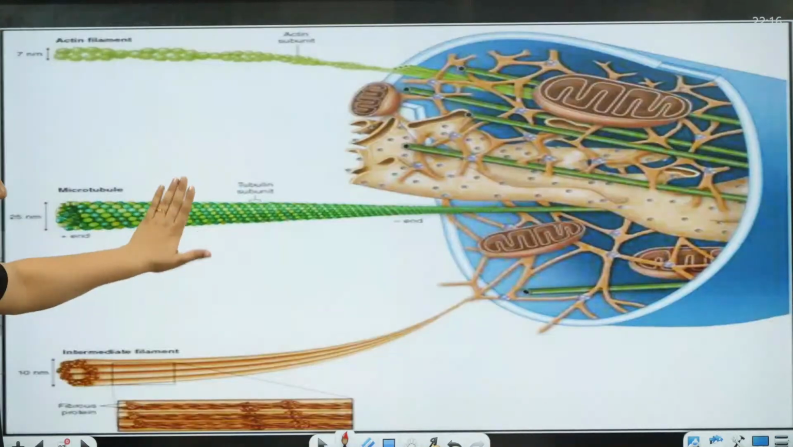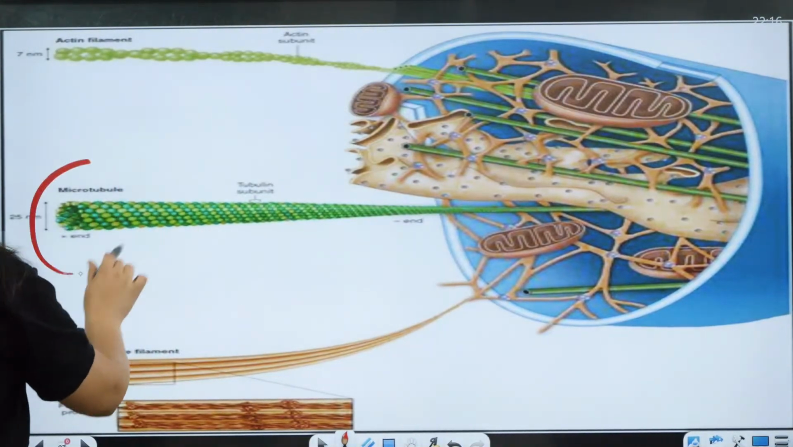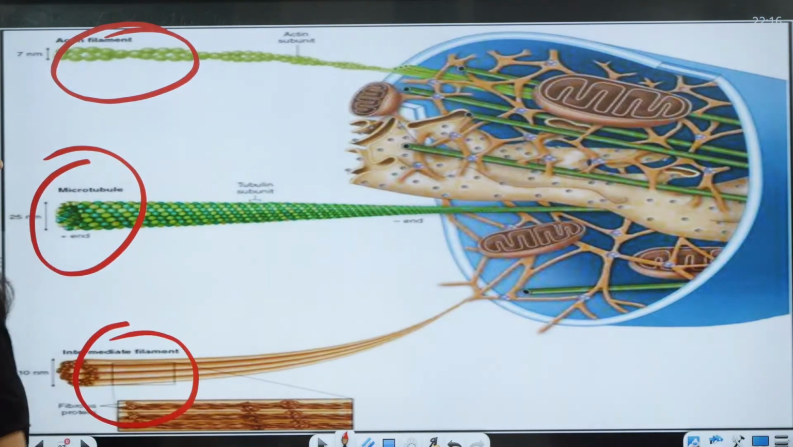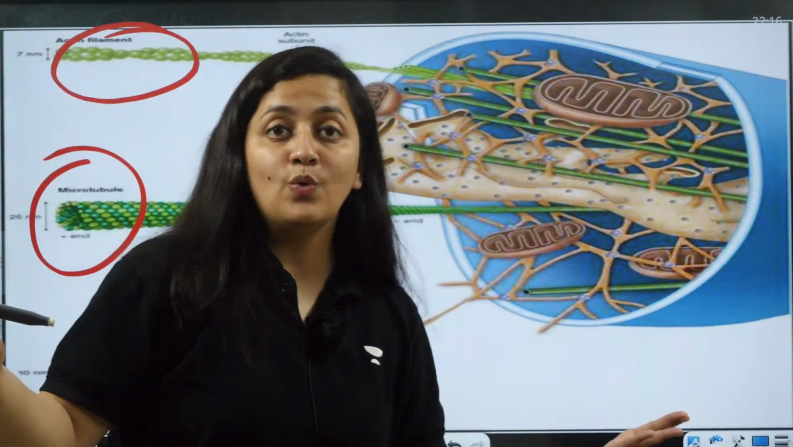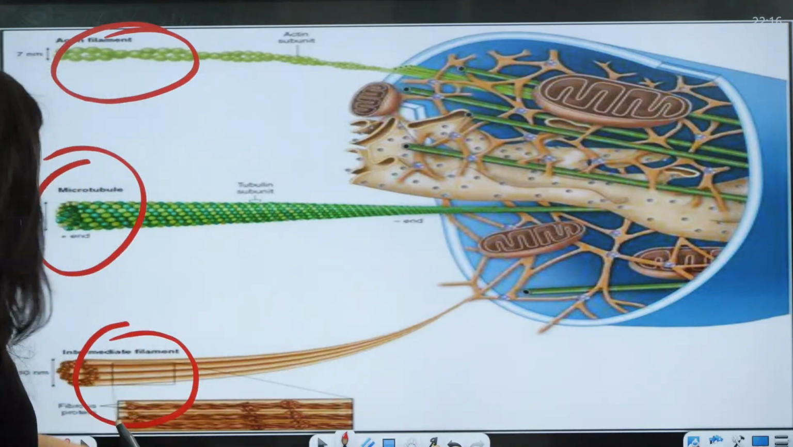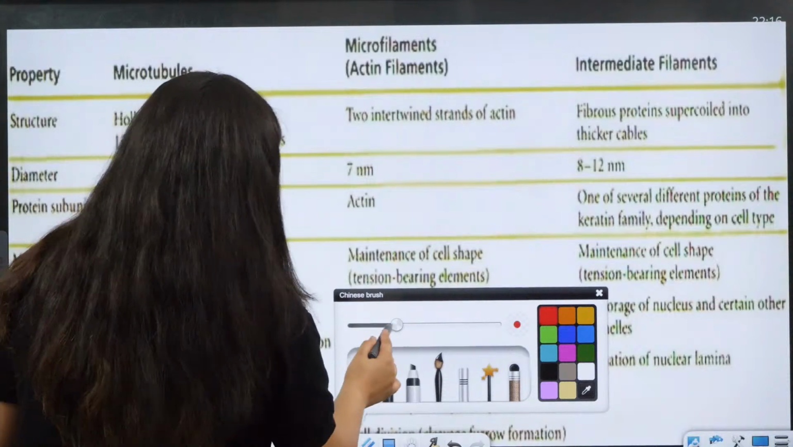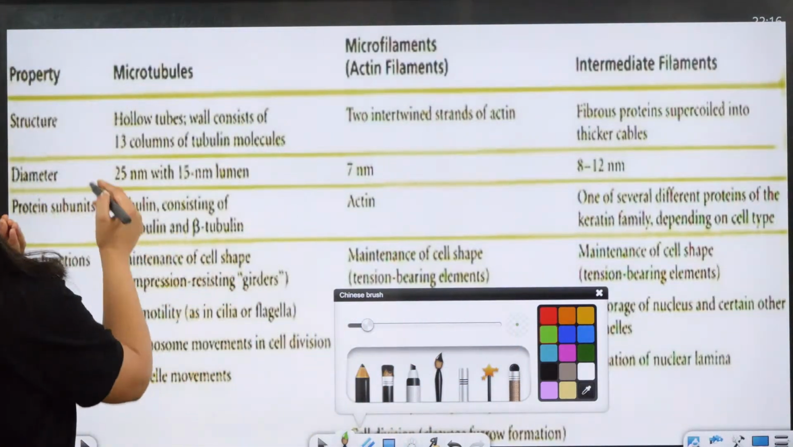So here also you can see they are present at different places. Microtubule, actin is present just below the plasma membrane. Intermediate filaments help in attaching one cell to another. So that is how these cytoskeletal elements are playing the role. I have added a few points. I'm not saying that you should remember all the points, but at least you should know the basics.